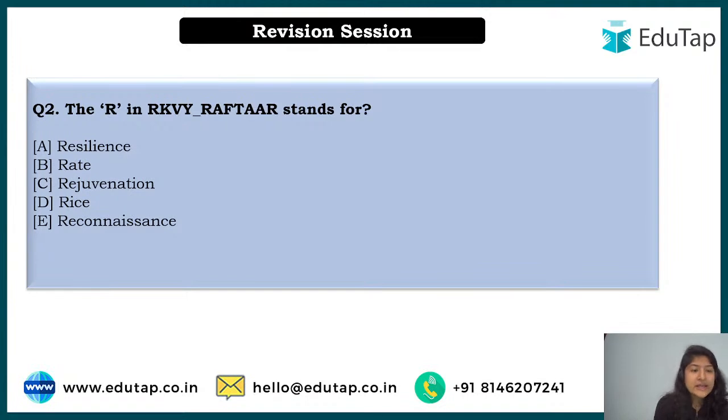Alright. So here in the second question, it says the R in RKVY Raftar stands for. Now you must be confused that this is also R, this is also R, this is also R. So which R am I talking about? Let's look at the options and then you can easily guess what I'm talking about. Why have I included this chapter?